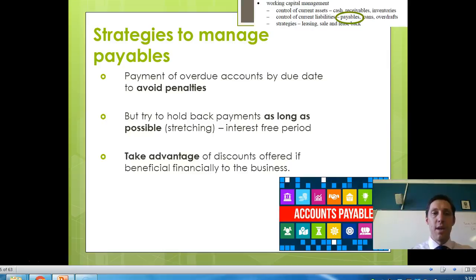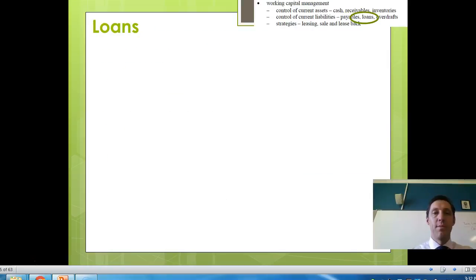Take advantage of any discounts. So if that business who you owe money to is offering a 10% discount if you pay within 14 days, look to take up that option to free up some capital, so the business is paying a reduced amount for that credit item. And potentially negotiate the credit terms. Ask, can we have 60-day credit terms, or can we have 90-day credit terms, and see if you can negotiate a longer period to make those payables.